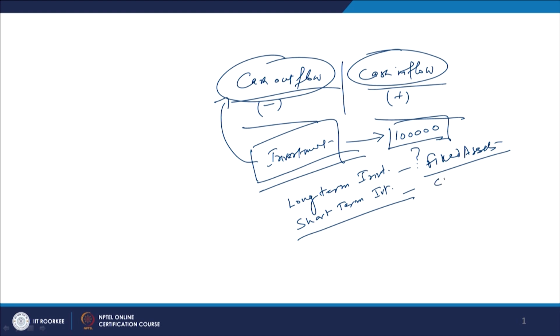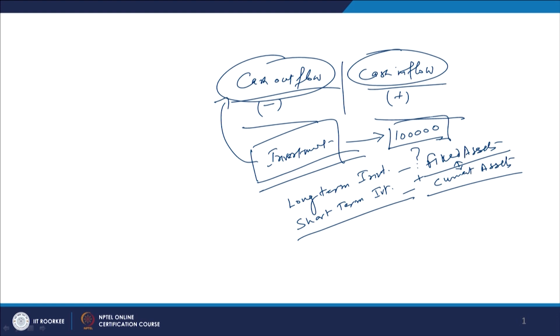The investment in these assets is equally important to support the investment made in the long term assets. They are reciprocal to each other: current assets support the fixed assets and fixed assets need the current assets. The sum total of this becomes the total investment.